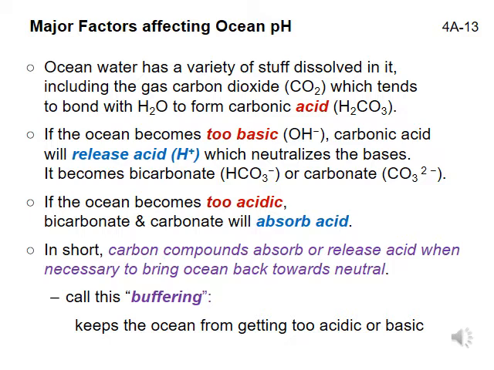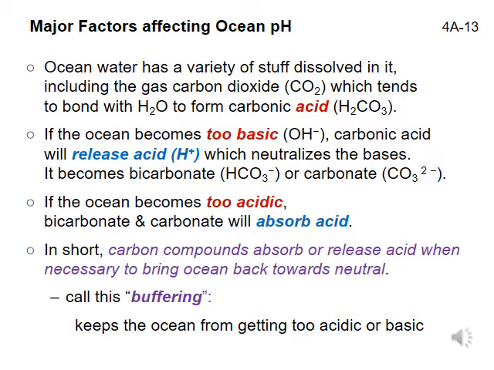The pH of the ocean is determined by the relative amounts, the balance, between carbonic acid, bicarbonate, and carbonate in ocean water. If the ocean is too basic, carbonic acid will release acid into the ocean, neutralizing the base, and become bicarbonate. If the ocean is still too basic, bicarbonate will release more acid into the ocean and become carbonate. Similarly, if the ocean is too acidic, carbonate and bicarbonate will absorb acid out of the water, making the ocean more neutral.